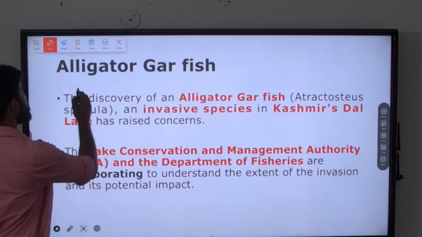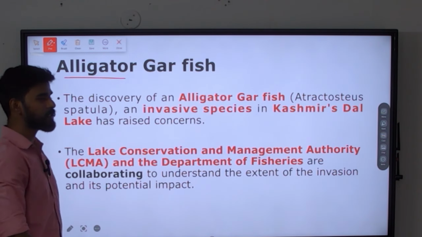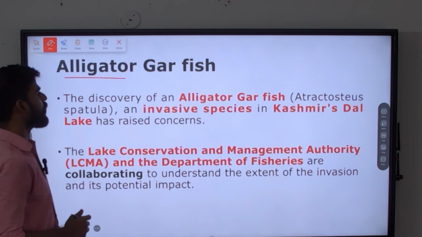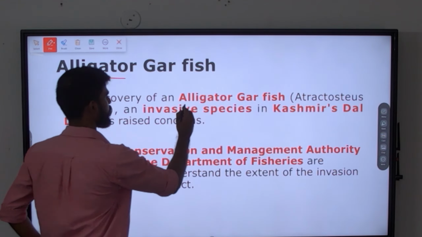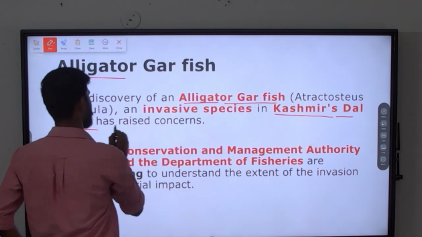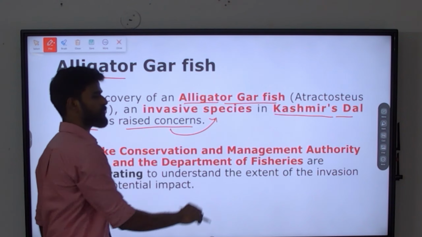Okay, why is it in the news? We have to understand what is alligator gar fish and what is the concern that has been raised recently. The discovery of alligator gar fish, okay, in Kashmir's Dal Lake has raised concerns. Why? Because it is an invasive species.